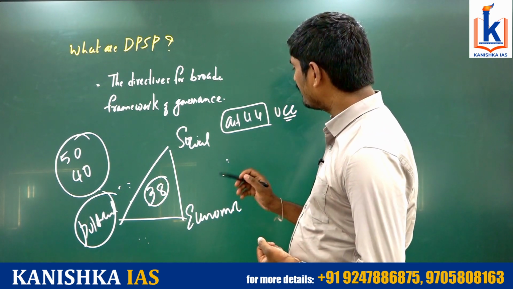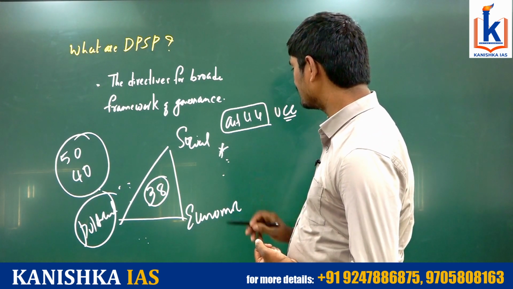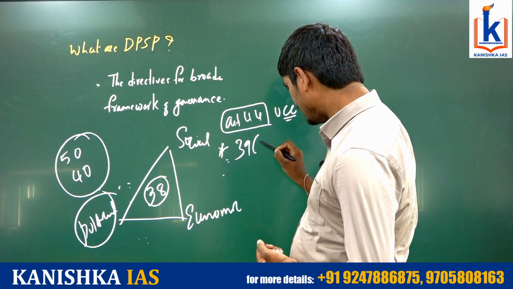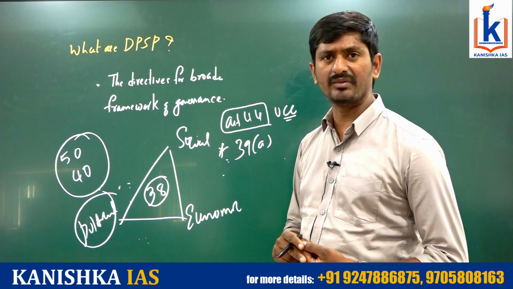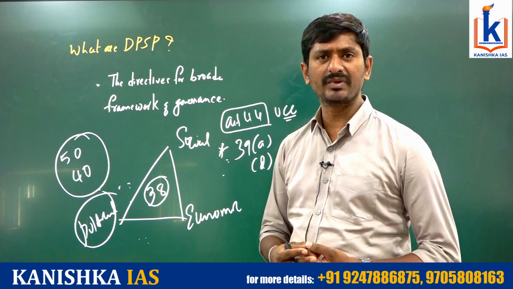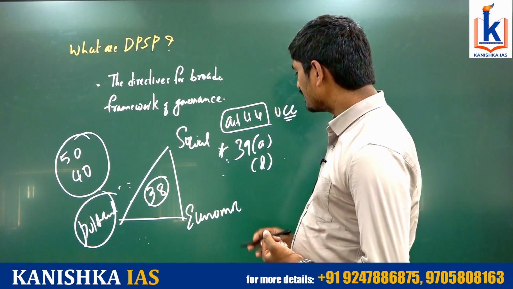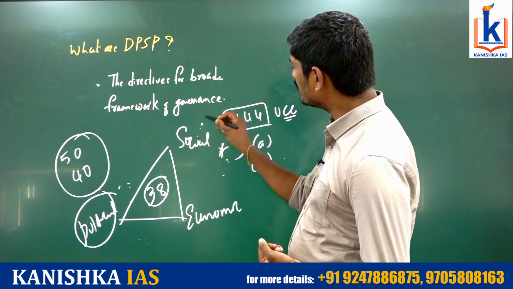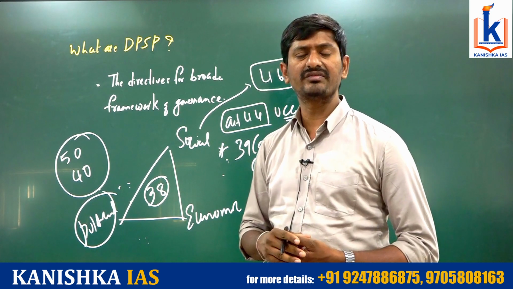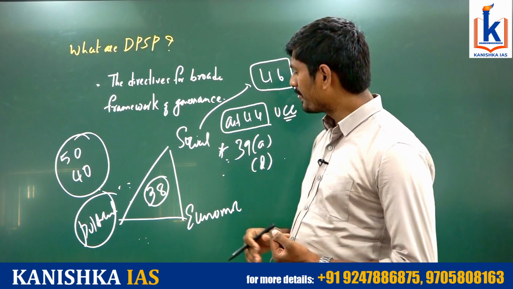We can also see Article 39, Clause A, adequate livelihood for men and women, and Clause D, equal wages for equal work for both men and women. And Article 46, promotion of the interest of the weaker sections.